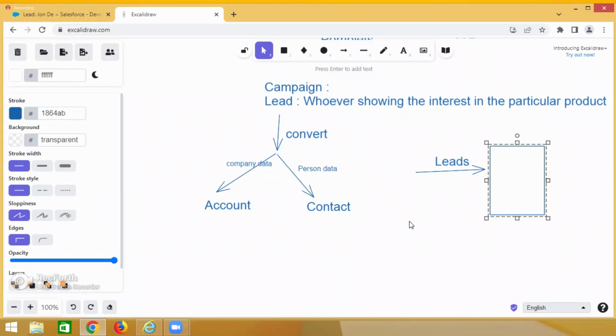And tell me, why did the lead come into the picture? If you go back, he is interested in our product. Maybe he will purchase the product or maybe not. Why? Because he is interested. I told you at the start, a lead means he is interested in our product. But maybe the interest is 10% or 5%, sometimes 80%. As a sales person, you need to progress the interest. Okay, increase the interest. Understand?